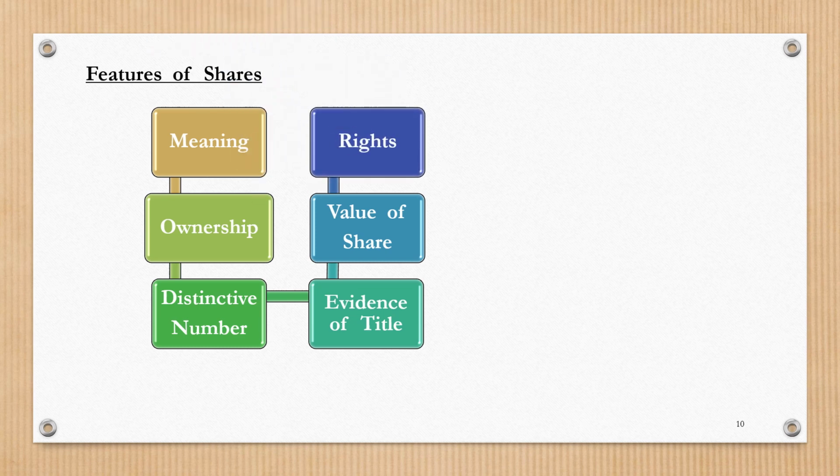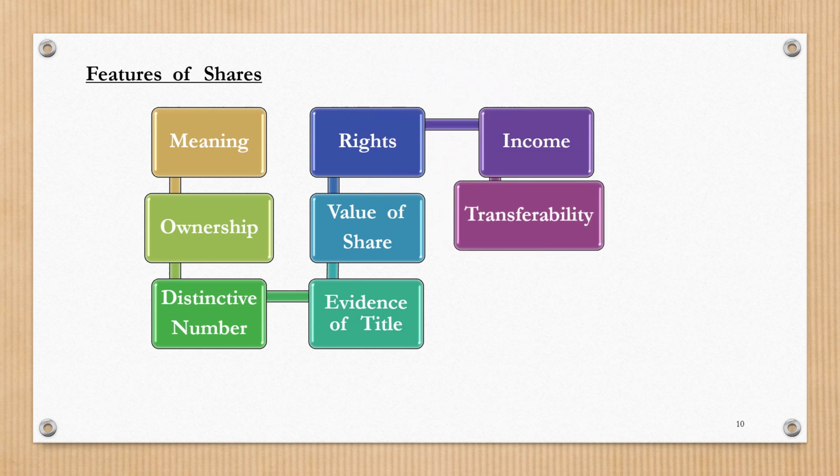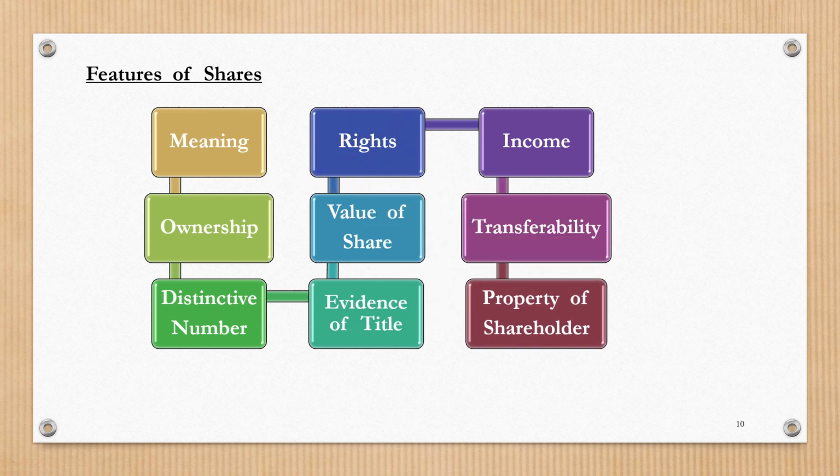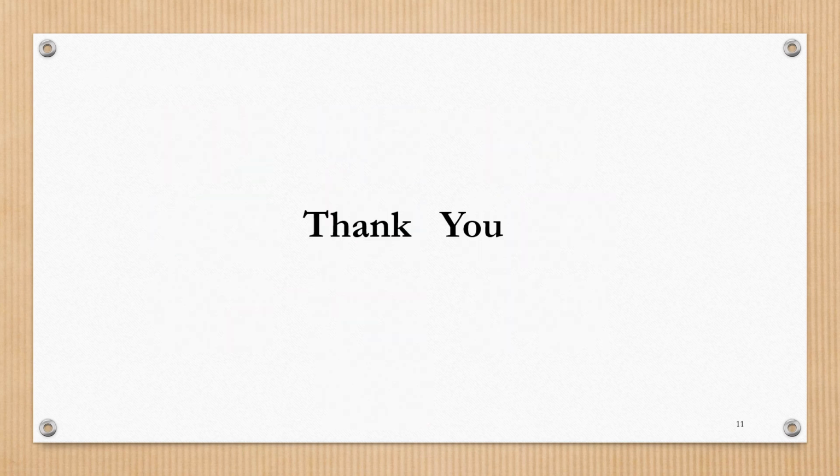Shareholders being the owners, they enjoy certain rights. They enjoy income in the form of dividend. Shares of a public limited company can be freely transferred from one person to another person. Shares represent property of the shareholder, and that too a movable property which can be carried from one place to another place. And finally, there are two types of shares, that is equity shares and preference shares. So with this, we complete the meaning of shares and features of shares.